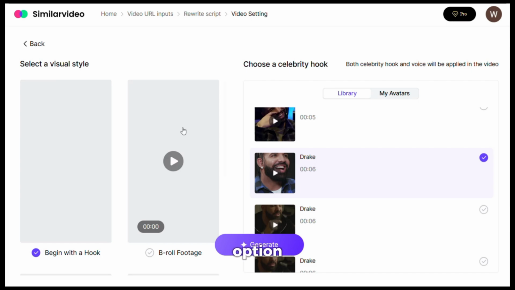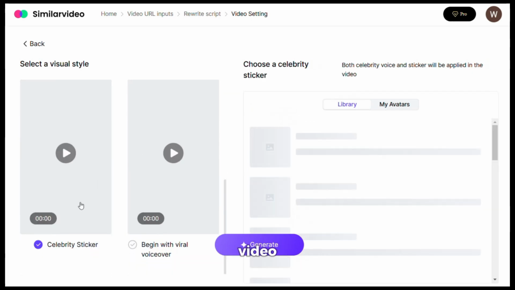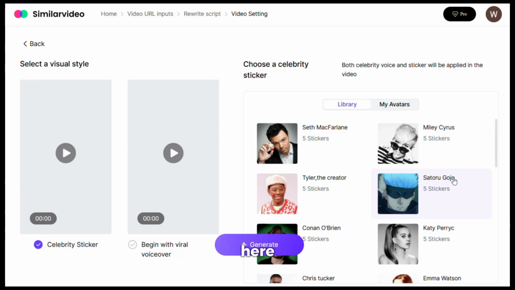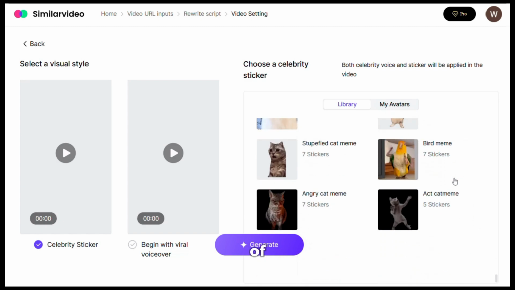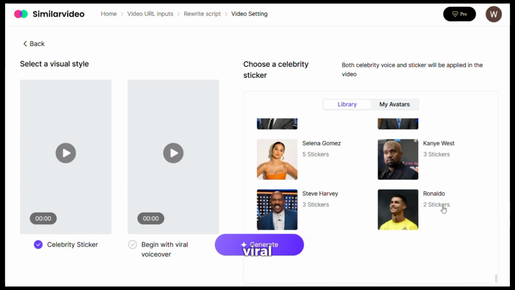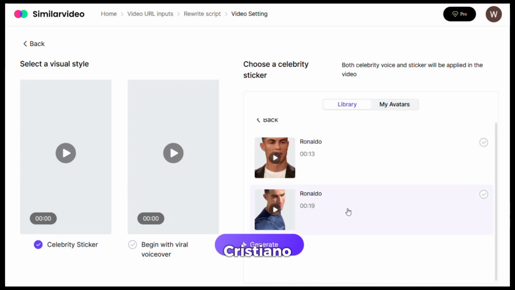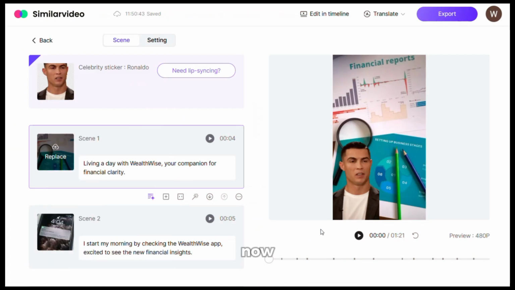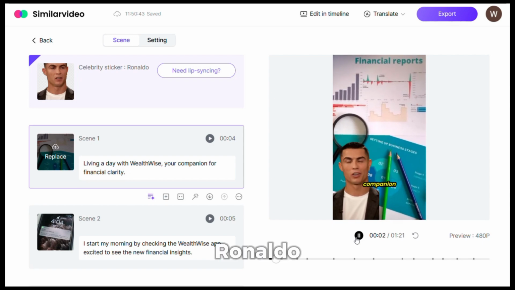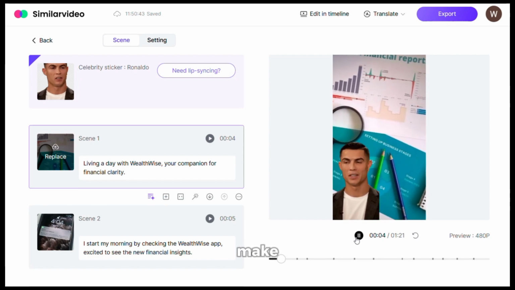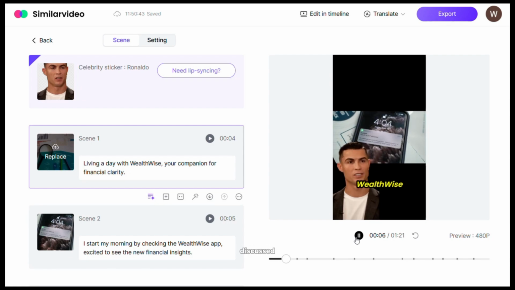Here we have an option to add celebrity stickers to our video. Yes, it's possible. Here, you have numerous voices of prominent personalities. You can choose any of the popular voices to make your video go viral. Let's try the voice of Cristiano Ronaldo. Once chosen, hit generate and wait for a while. Now you have the same video, but this time in the voice of the GOAT, Cristiano Ronaldo. This is really amazing. To make changes, follow the same steps as discussed previously.